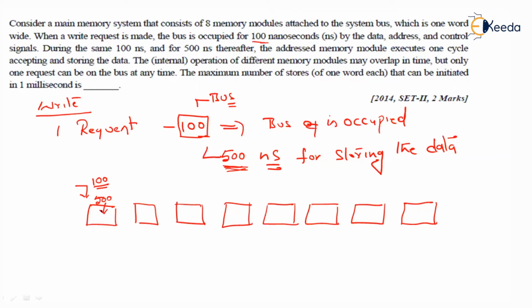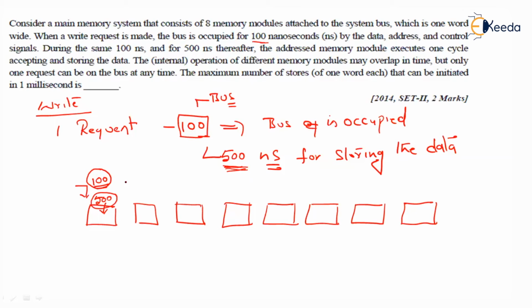Here you need to understand very clearly. I need not wait for this 500 nanoseconds to initiate another request, because the operation of writing can be overlapped, as I have 8 memory modules attached to the system. I only need to wait 100 nanoseconds for making another request.